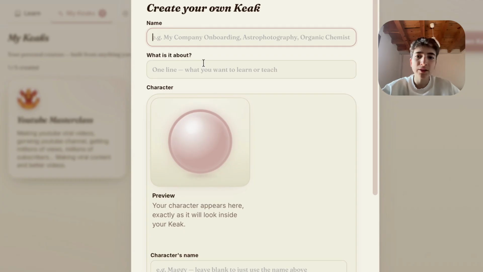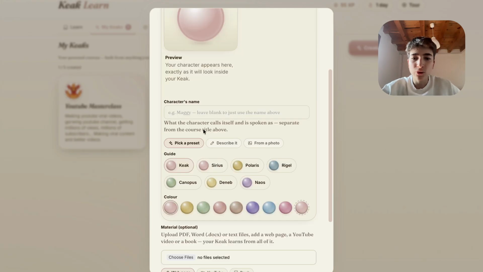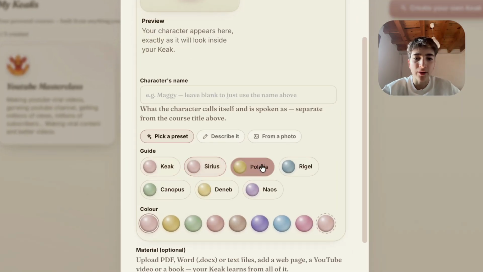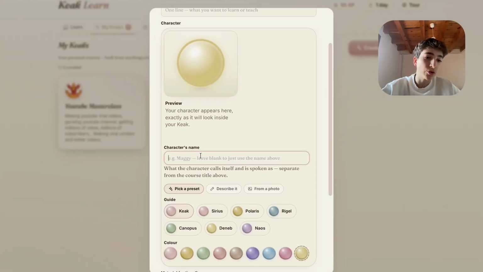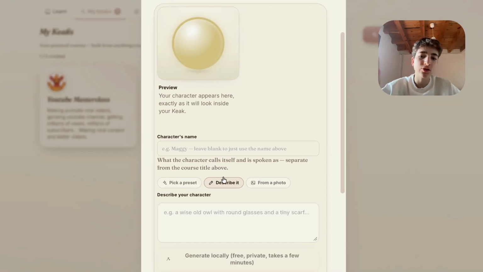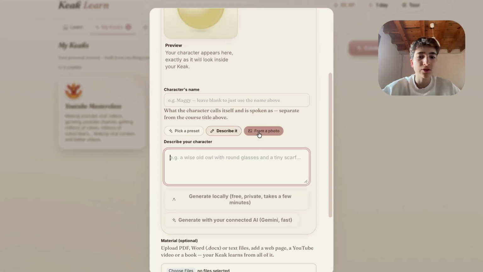You have to name it, you have to put what it's about, like one line. You choose the character. You can pick from already done ones from Keak, that are Keak and its agents, or you can just put also the character name, or you can just describe it with your words, or also put an image and it converts it into that character.